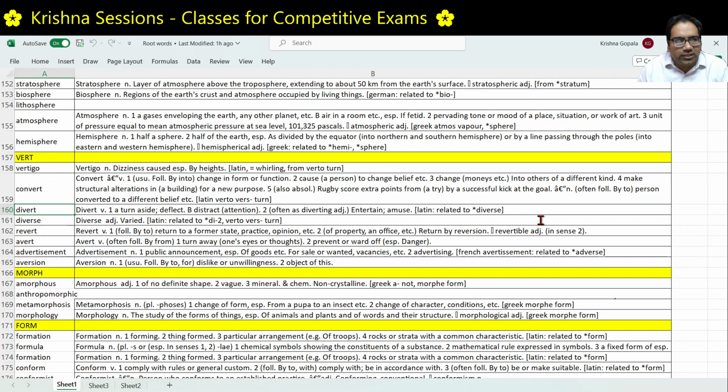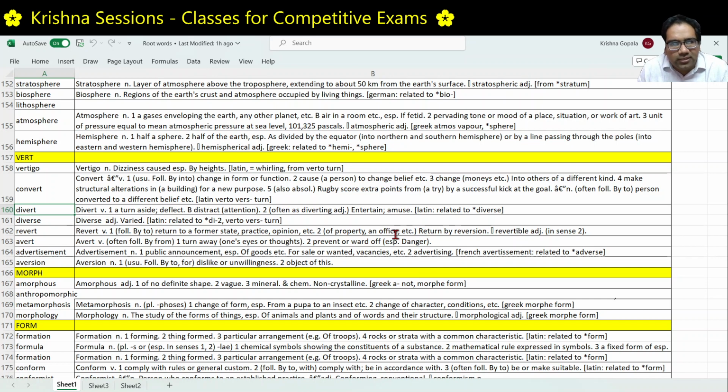Next is divert. Di plus vert. Di is aside. Vert is to turn. Divert is to change the direction, to make someone or something change direction. That is divert.